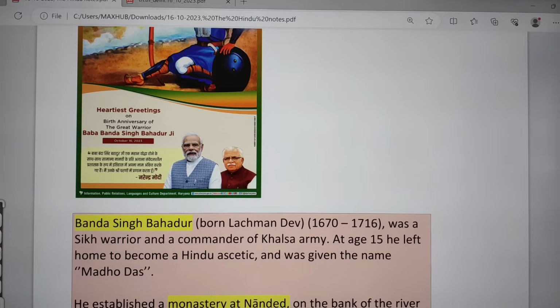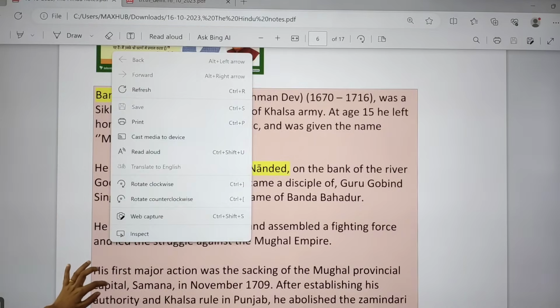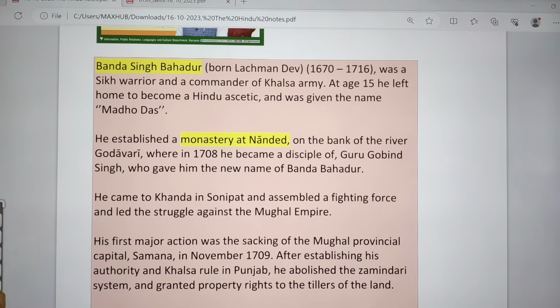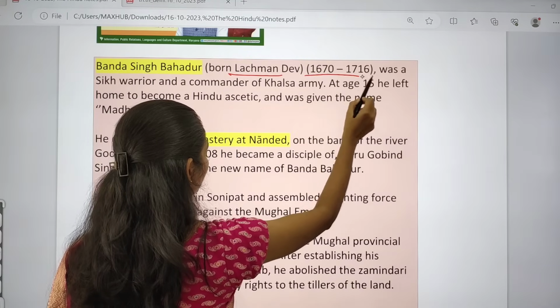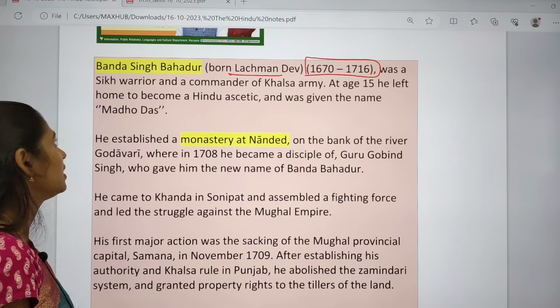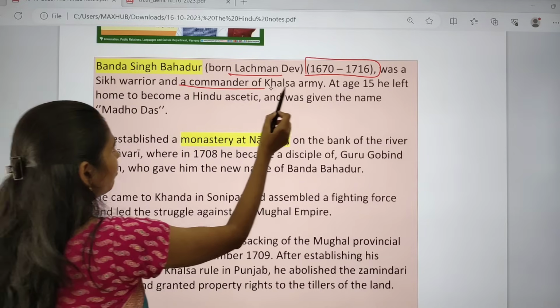And the next one is about Baba Banda Singh Bahadur ji. So this article is important from your prelims point of view. So here Banda Singh Bahadur, born Lakshman Dev, that is 1670 to 1760, and he was a Sikh warrior and commander of the Khalsa army.